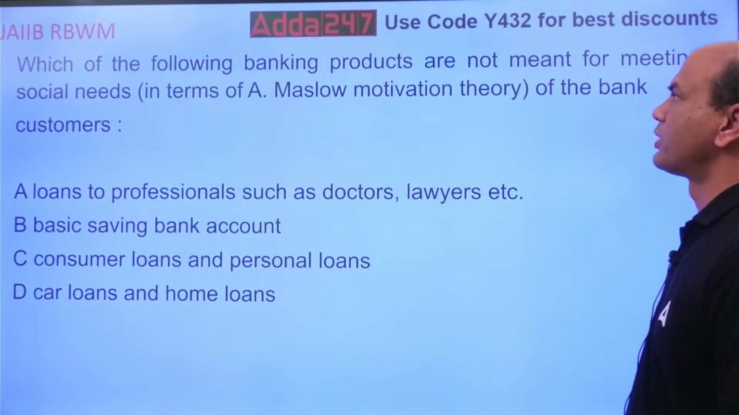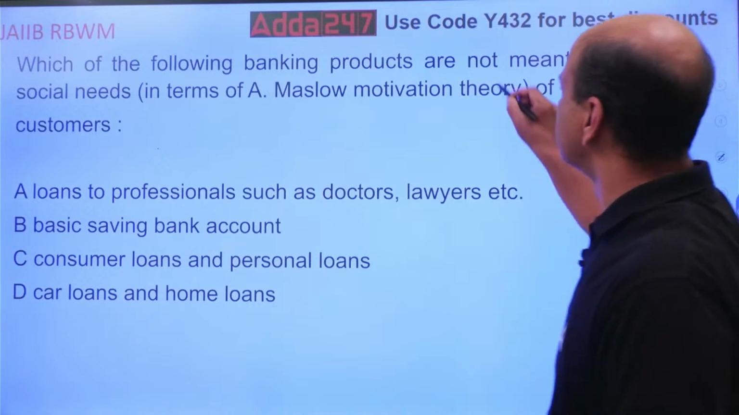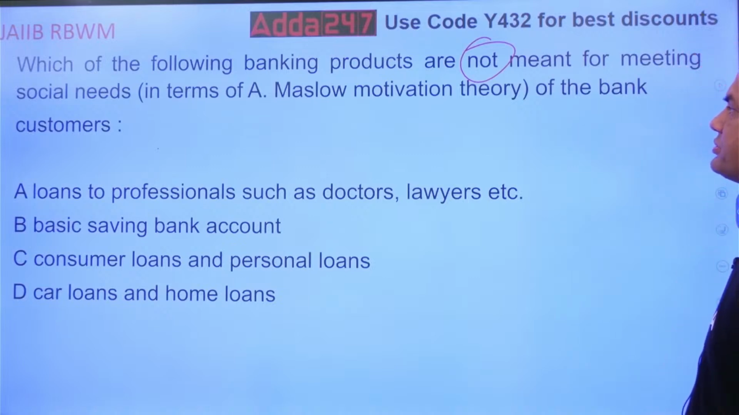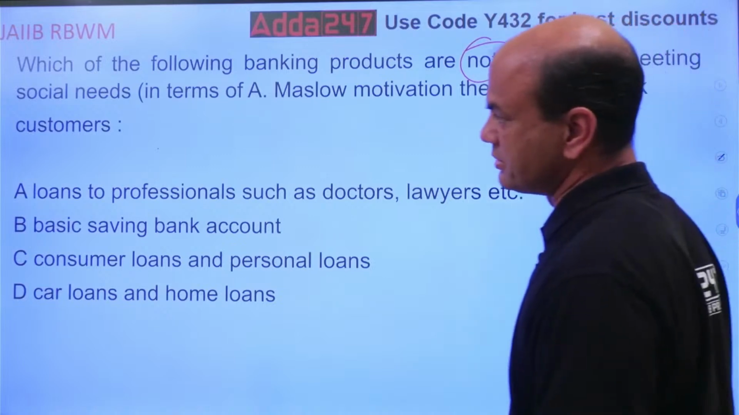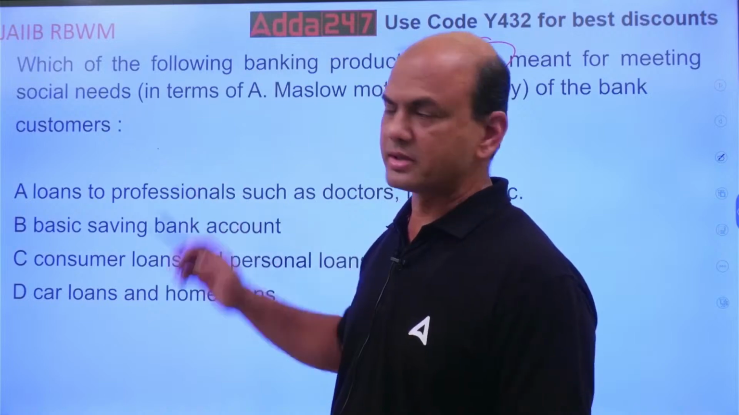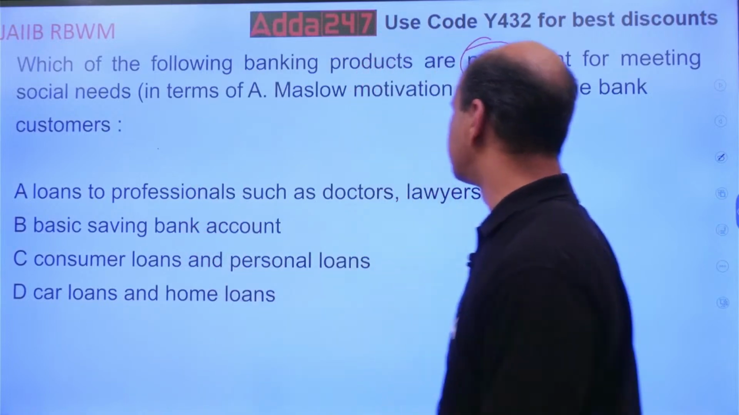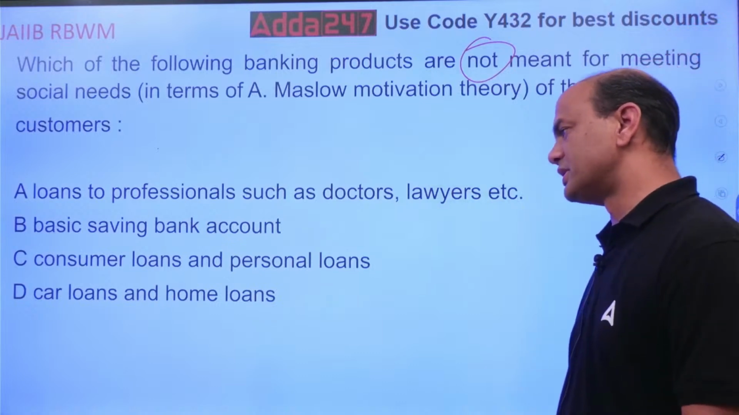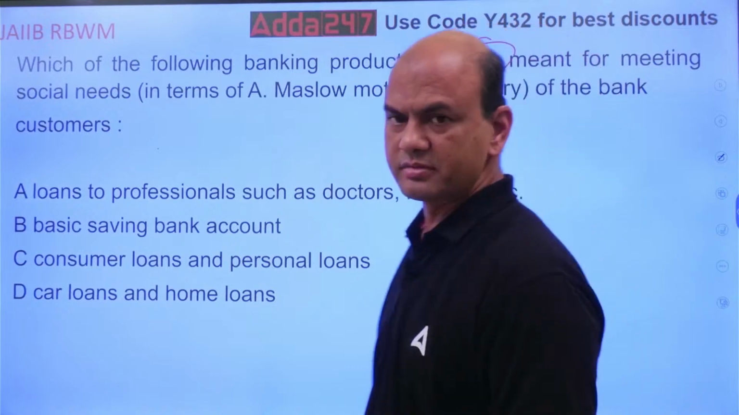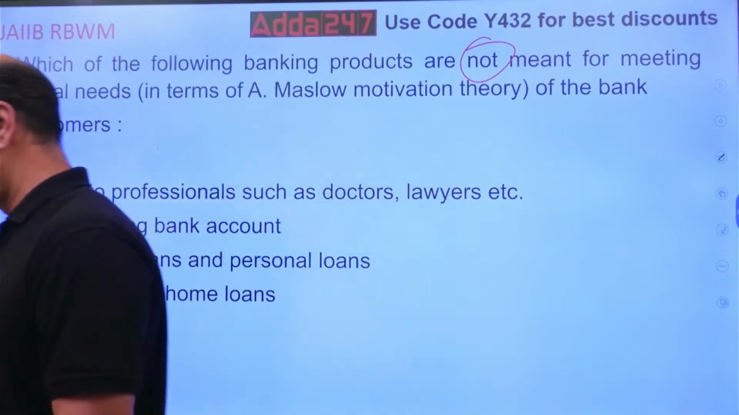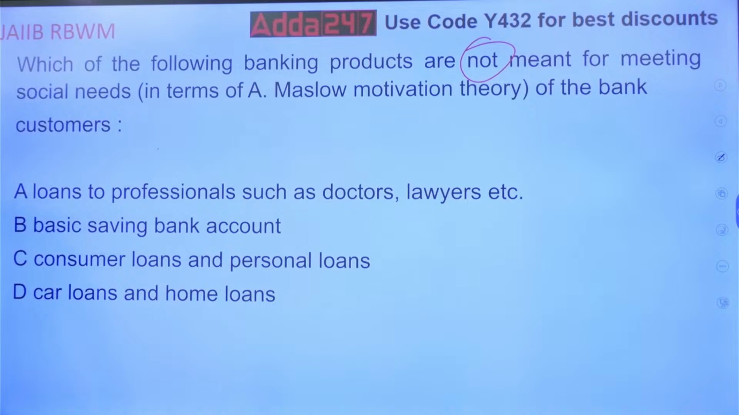Which of the following banking products are not meant for, focus on this word not meant for, meeting social needs of the bank customer? Social means level number 3: physiological, safety, social, esteem, actualization. Loans to professionals such as doctors and lawyers. Basic savings bank account. Consumer loans and personal loans. Car loans and home loans. Which of them is not meant? Think.